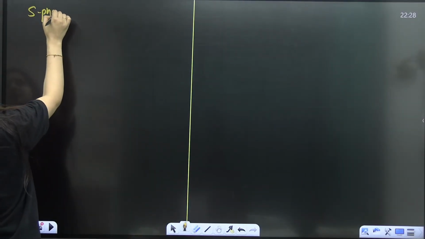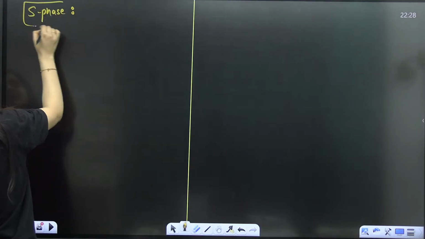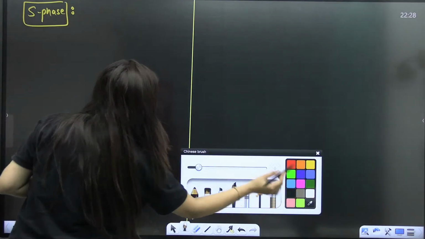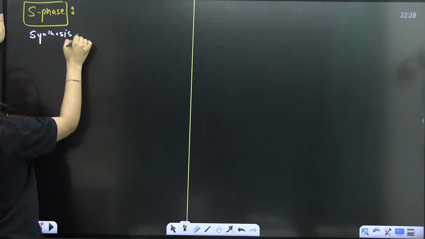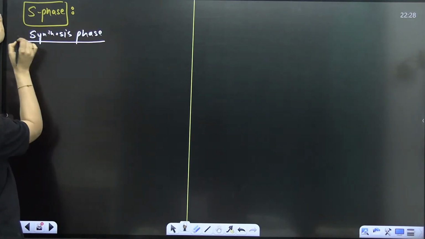Now, let's move to the next point, S phase. I'll explain it. So kindly listen to me very carefully. S phase, your synthesis phase, the phase in between G1 and G2 as well.